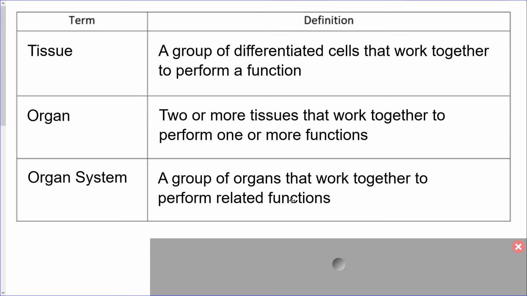But just again, we're going from smaller and less complex to larger and more complex. That's generally just the order that would work. But keep in mind that tissues and cells on their own are extremely complex in and of themselves. They just get more complex as you go. So that's the end of our note.